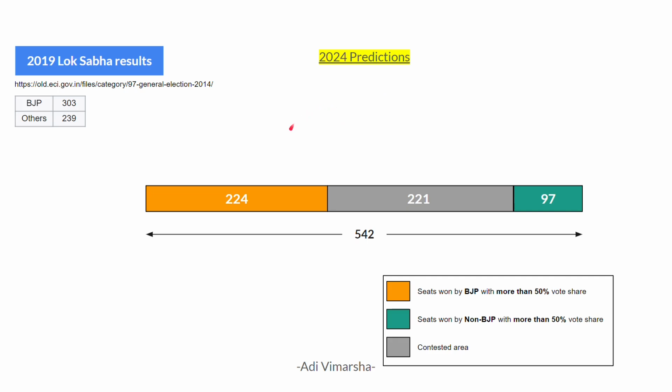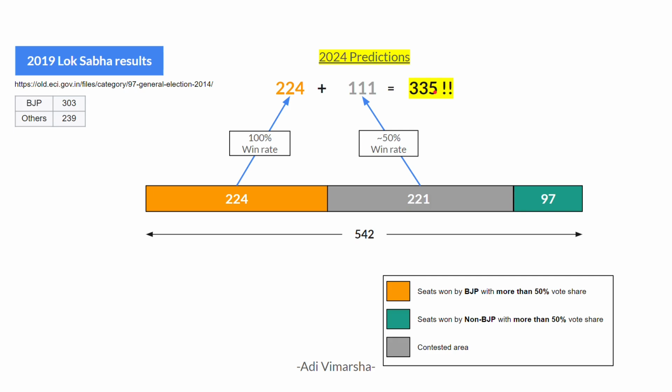So going with the same trend, BJP is estimated to win all 224 seats from type 1 and 50% of 221 seats from contested area. And if we add these two, we get a rough estimate of 335 seats for BJP in the 2024 election. Of course, these numbers are valid only if the underlying assumptions of winning rate in type 1 and type 2 remain the same as 2019. But if this logic holds true, then possibly this is the analysis that you will see post results on TV.